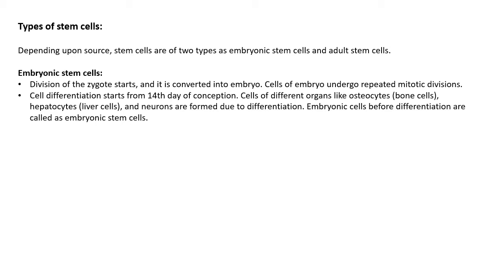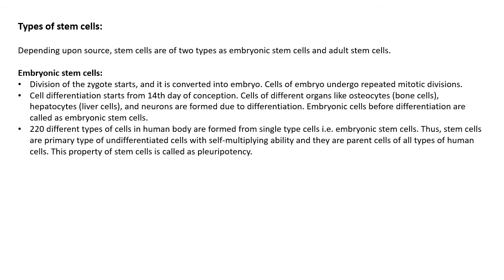This differentiation causes formation of 220 different types of cells, for example, osteocytes, that is bone cells, hepatocytes means liver cells, and neurons, etc. from the stem cells. Before the differentiation, the embryonic cells are called embryonic stem cells.